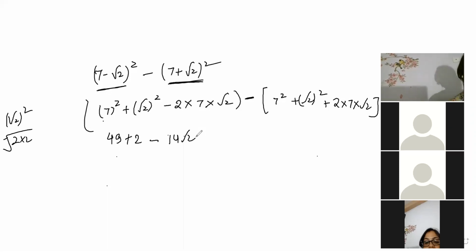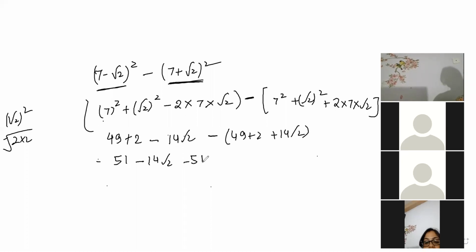Okay, now here beta, the minus bracket part you do separately. 49 plus 2 plus 14 root 2. Now open the bracket beta. 51 minus 14 root 2 minus 51 minus 14 root 2. So here 51 minus 51 will get cancelled. So this one will become minus 28 root 2.